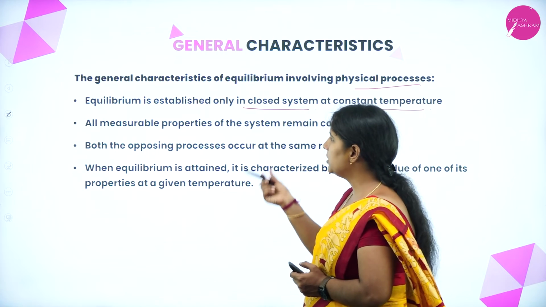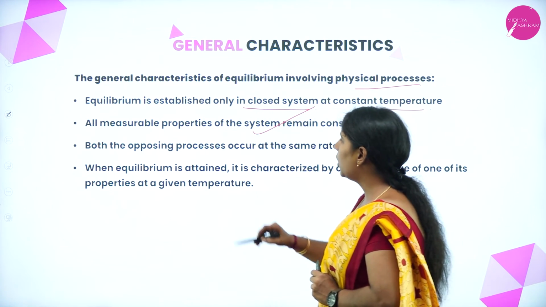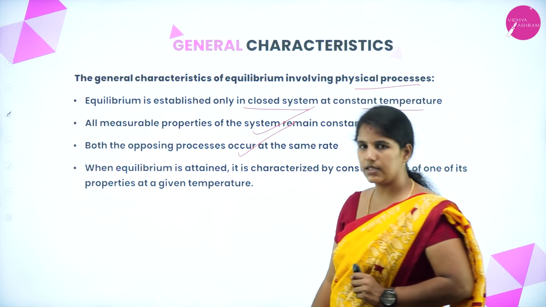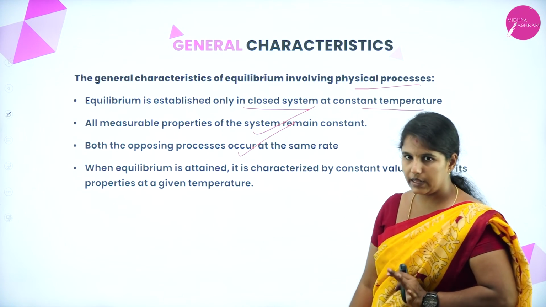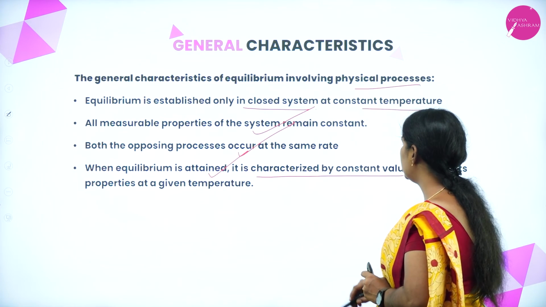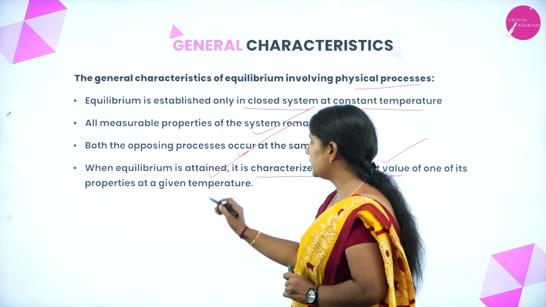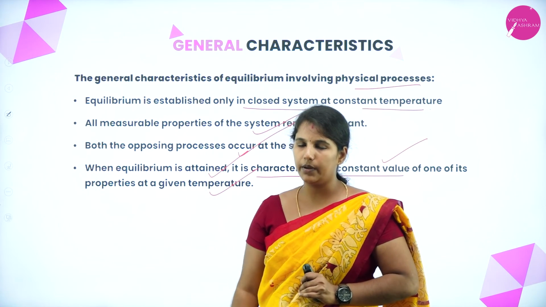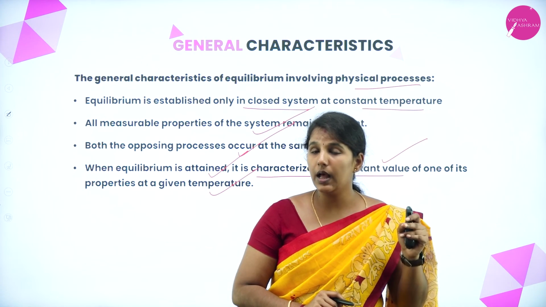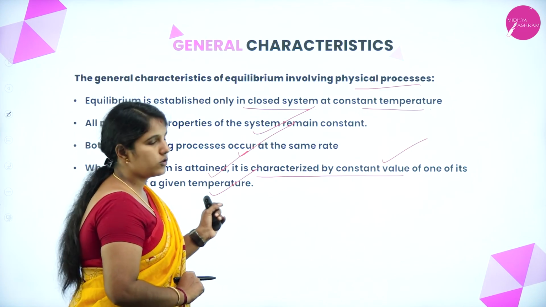Then all measurable properties of the system remain constant. Both opposing processes occur at the same rate to attain the equilibrium, and when the equilibrium is attained, it is characterized by a constant value of one of its properties at a given temperature. So these are the main general characteristics of the physical processes.